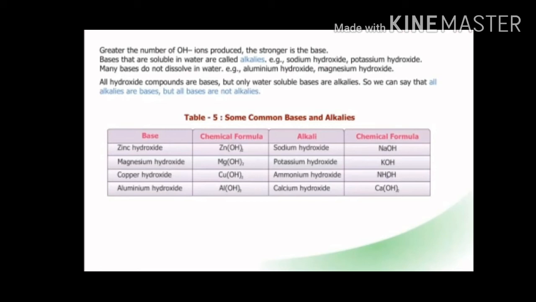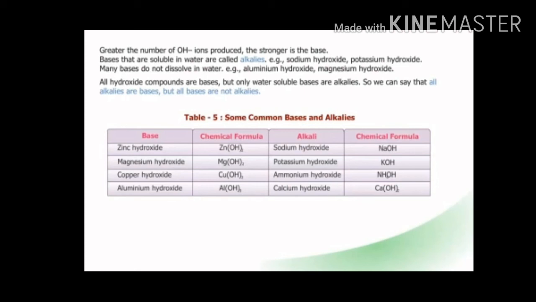All hydroxide compounds are bases, means the compound which has hydroxide is a base, but only water soluble bases are alkali. So we can say that all alkalis are bases, but all bases are not alkali. Now in the table some common bases and alkalis with their chemical formula are given.